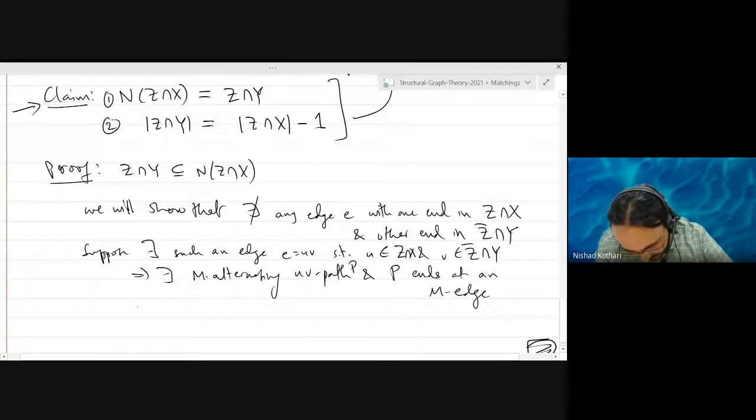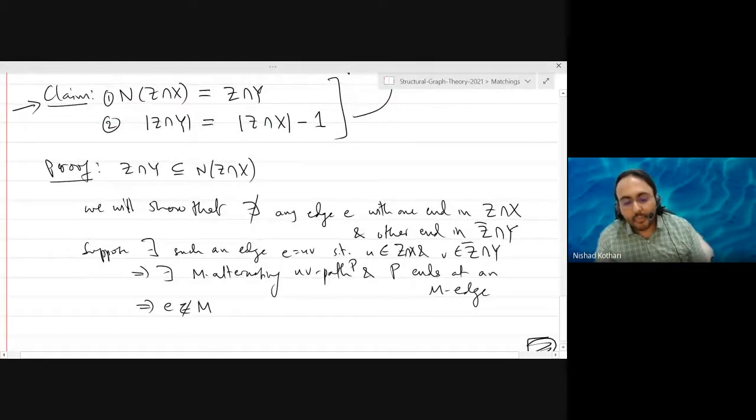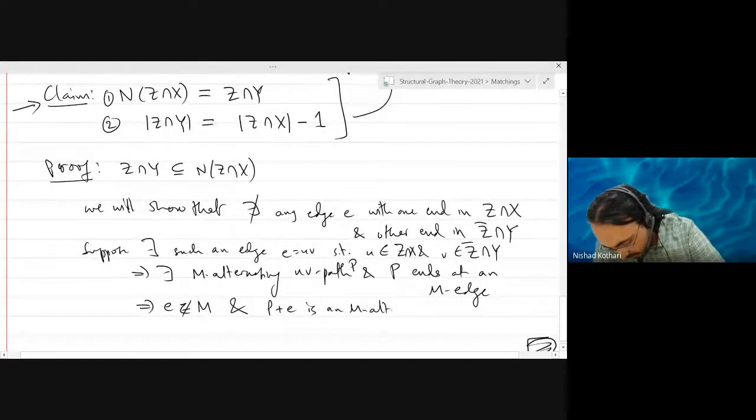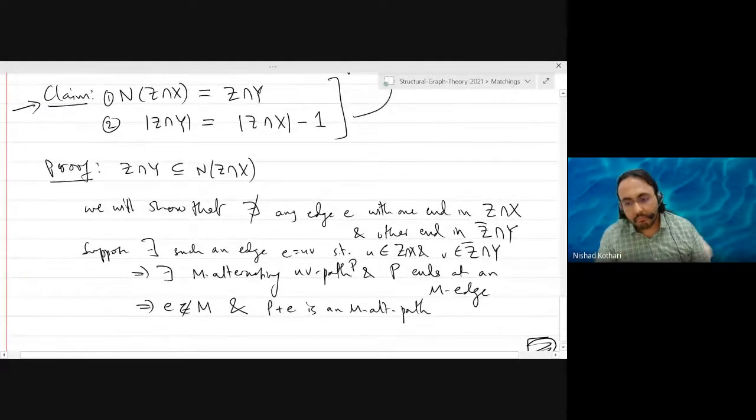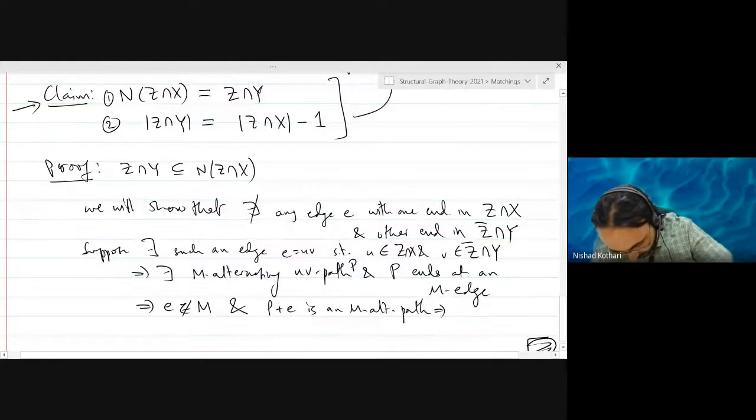Which implies that E does not belong to the matching and P union E is an M alternating path. Right? But then, sorry, I called it U and V, my bad. I meant to call them V and W.